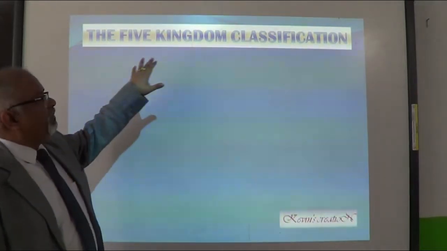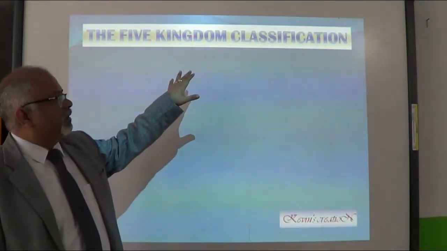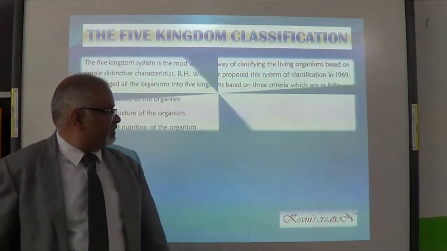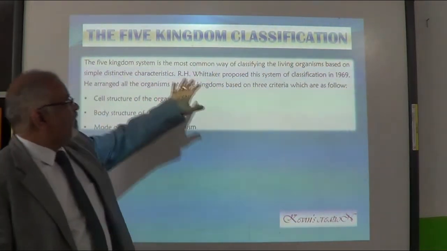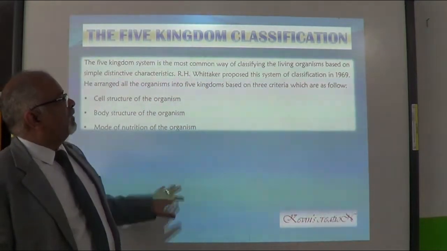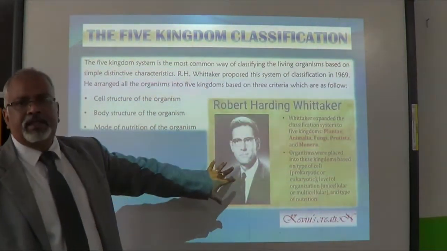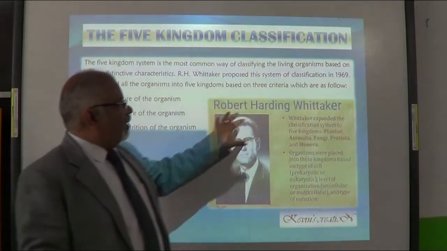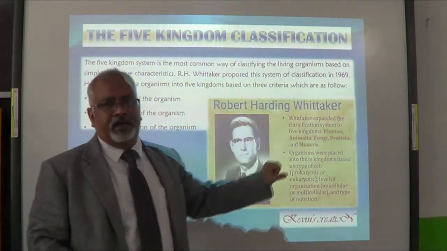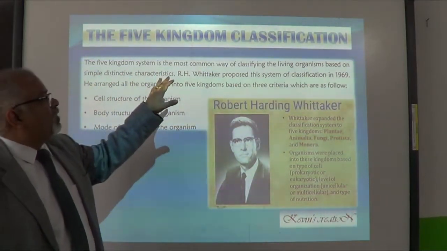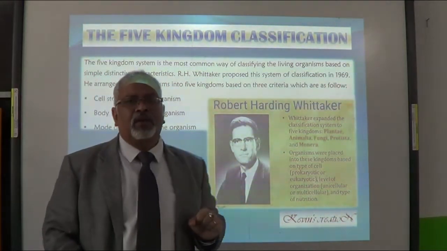The 5 kingdom classification. So there was a gentleman, one scientist, whose name was R.H. Whittaker. He is the one. Robert Harding Whittaker. The 5 kingdom system is the most common way of classifying living organisms.